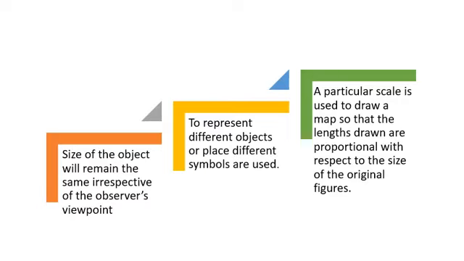So map symbols are very important components that help us to visualize the information in the most effective manner. After that, a particular scale is used to draw the map so that the lengths drawn are proportional to the size of the original figures. We can also determine the distance between two positions with the help of a map, and we take the help of scales in such cases. A map scale is nothing but the measure of one unit shown in the map. So we can use map symbols and map scale, and likewise frame the map according to the given situation.